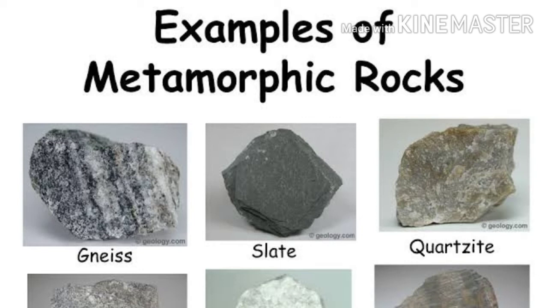When the igneous or sedimentary rocks are subjected to heavy heat or pressure, they may be changed into the metamorphic rocks.